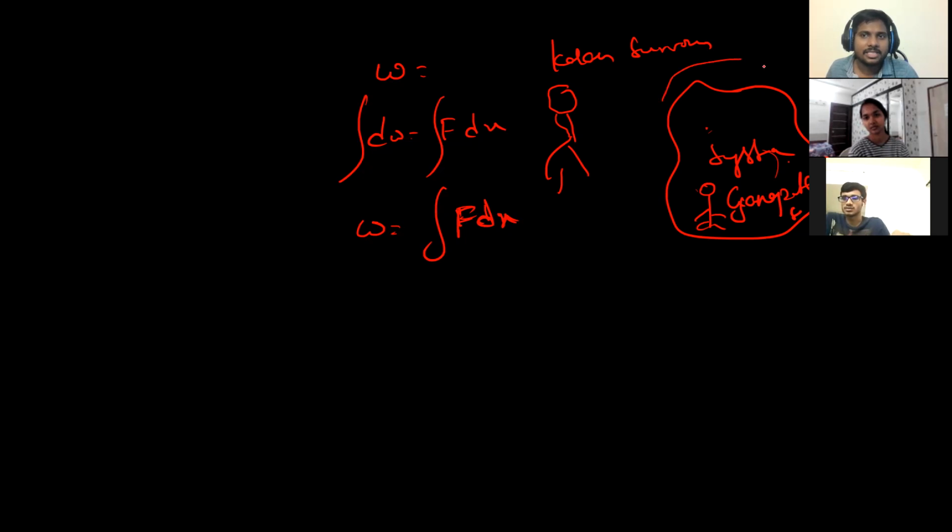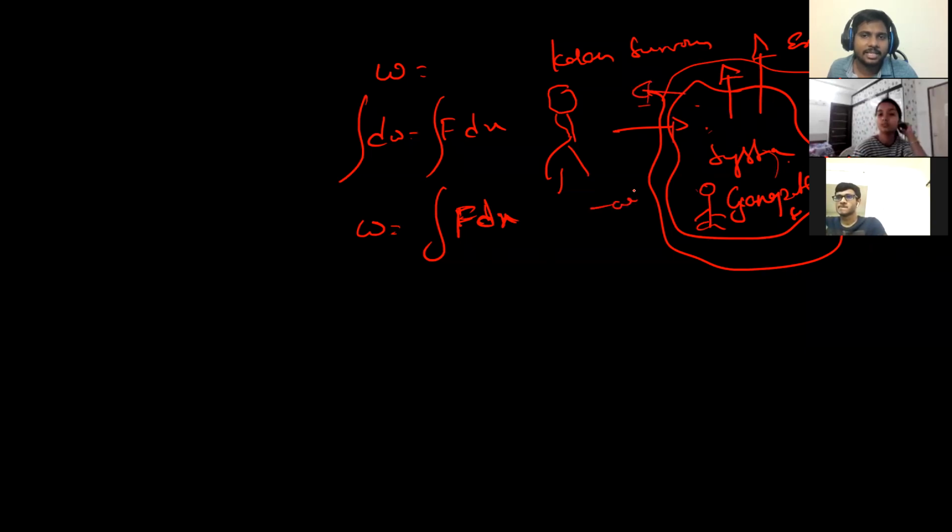Here, work done by the system is positive, but for him it is negative. Now if the system expands, that means I'm applying force in this direction, and displacement is also going in the same direction. So here system expanding is a positive work done, whereas for Karan sir, who is sitting outside, his force is applying in this direction, and displacement is in opposite direction, so it will become negative. Got it? Yes, sir. Expansion is positive work done for physics sir, and system expansion is negative work done for Karan sir.